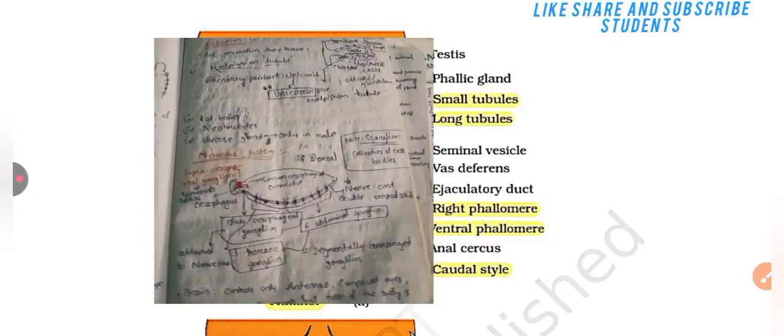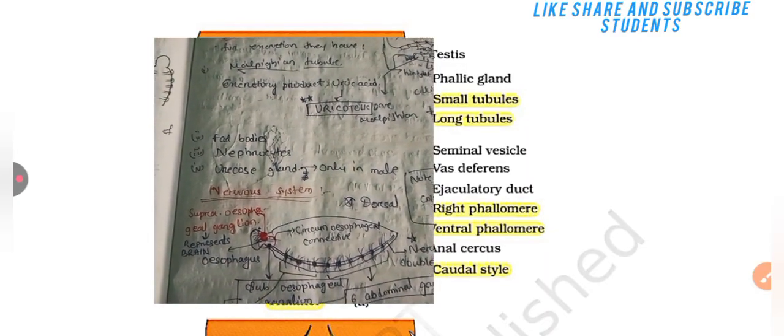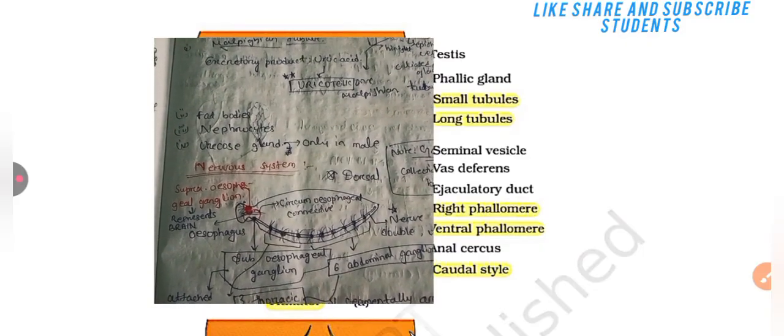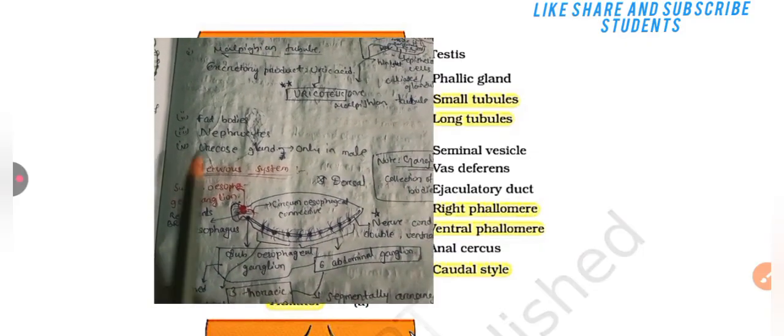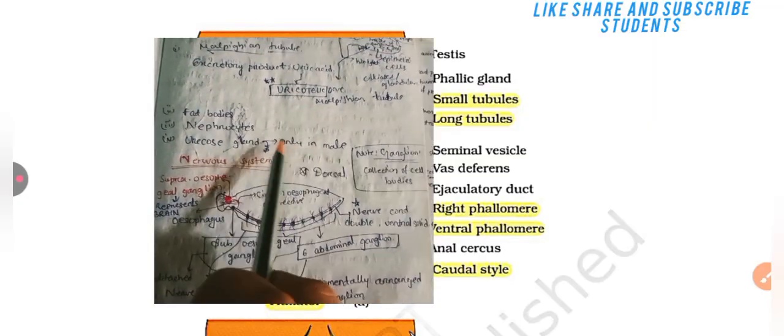Then in excretion, they have Malpighian tubules. The excretion product is uric acid, so they are known as uricotelic. Fat bodies, nephrocytes, and the uricose gland, present only in males, also help in excretion.